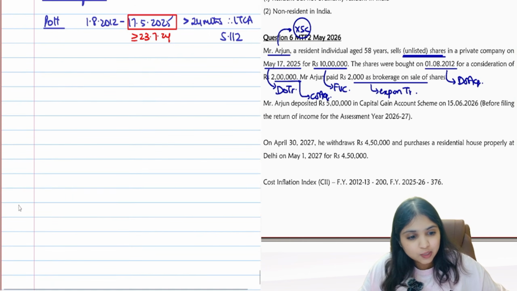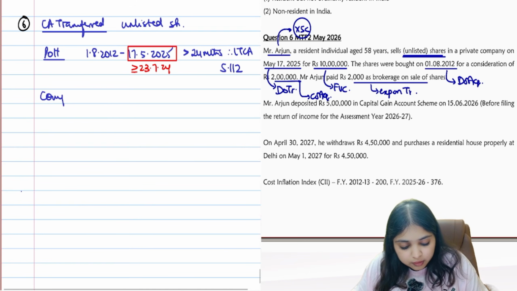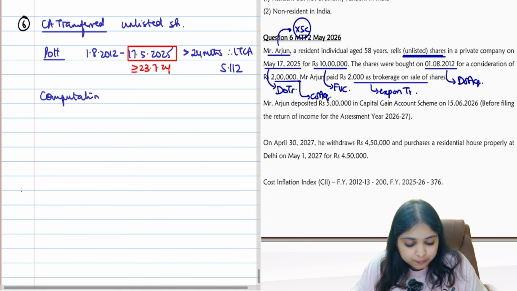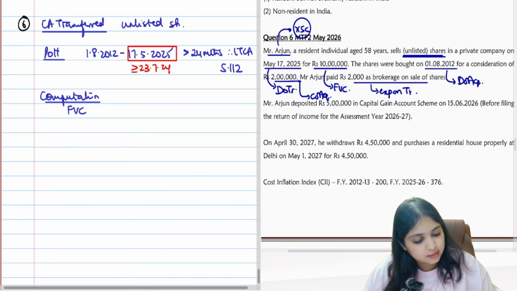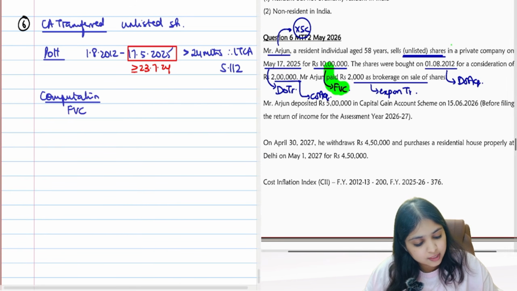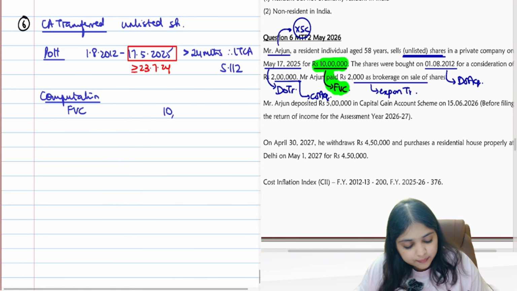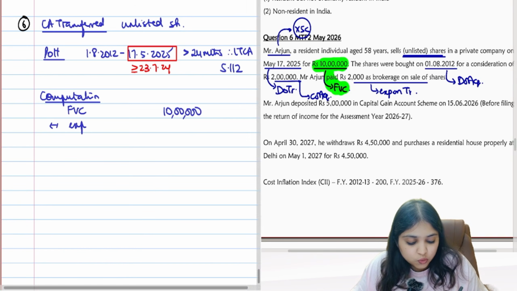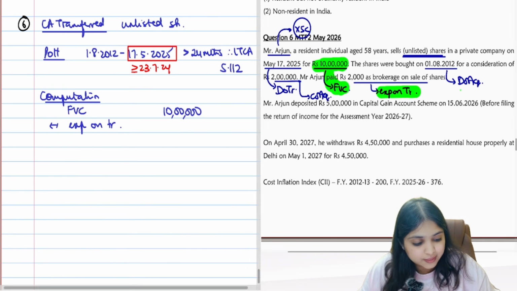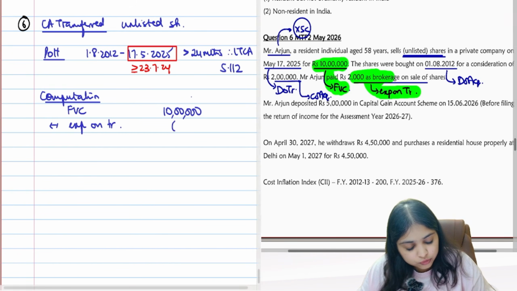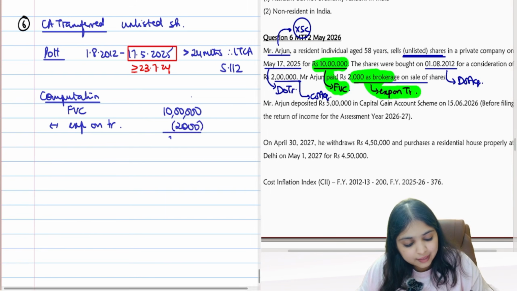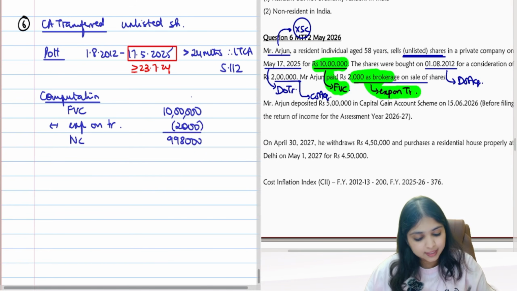Okay, then I'll start with my computation, everybody. My first step in the computation is full value consideration. What's the full value consideration? See here, 10 lakh rupees, minus expense on transfer. I do have expense on transfer, 2,000 rupees. So the balance, 9,98,000 rupees. This becomes my net consideration.